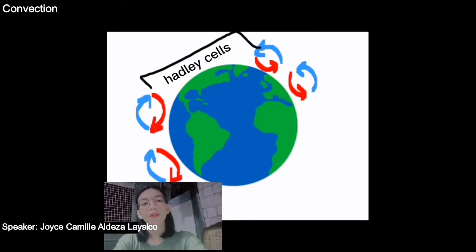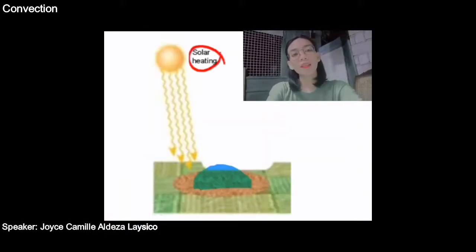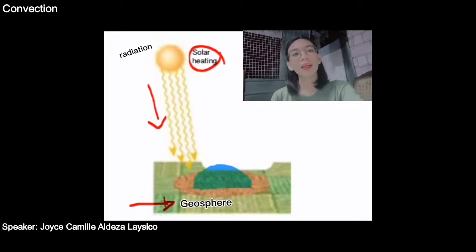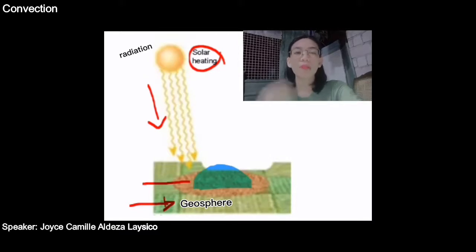Because of the angle tilt of the position of the sun, the equator receives much more consistent heat from the sun than the polar regions. Yung energy na nakukuha natin sa sun is nanggagaling naman sa radiation. Down here, the Earth's surface that absorbs energy from the sun is supposed to be geosphere. Yung geosphere na tinutukoy ko dyan is yung kulay green. Ngayon, doon sa center ng kulay green na geosphere na sinasabi ko is makikita natin yung dark color brown. Yung dark color brown is like, example, tayo nagsuot ng damit na kulay black tapos nagbilad tayo sa araw. Then na-absorb ng damit natin yung energy or yung init.